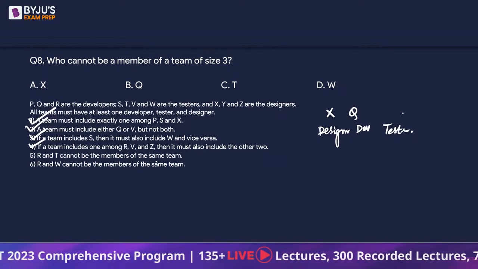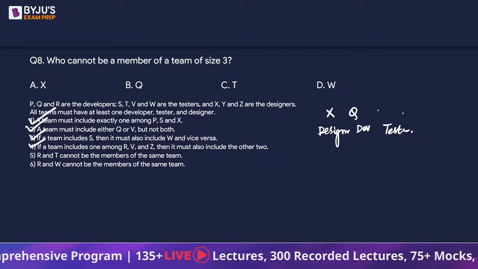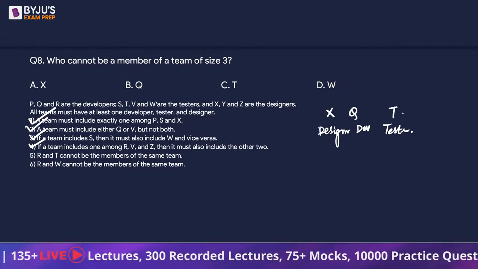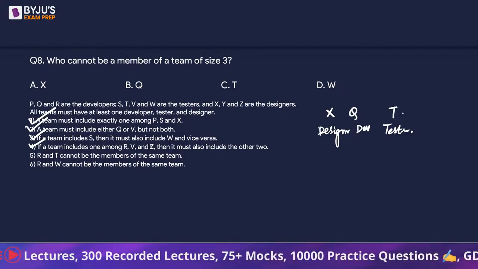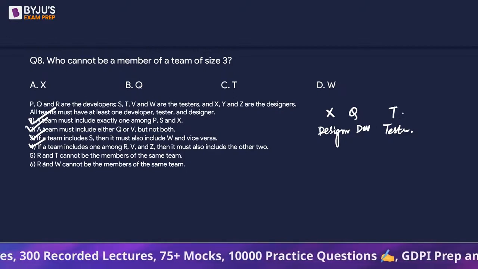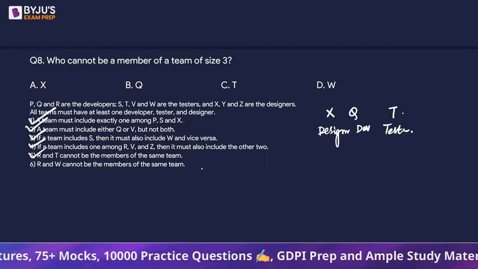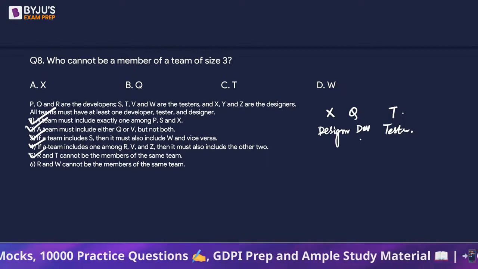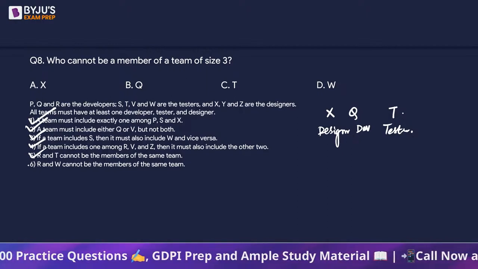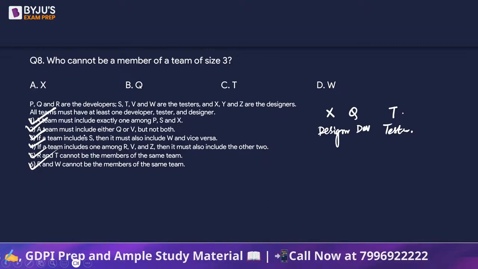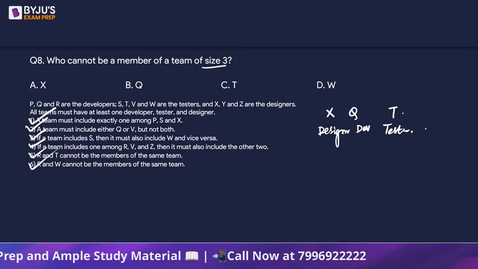R and T cannot be the members of the same team. So let's bring in T. Since T is a tester, we can bring in a T such that T is there, R is not there. Perfect. R and W cannot be the members of the same team. We did not include either of them. So we have one designer, one developer, one tester. It's a team of size 3 and yeah, very much possible.